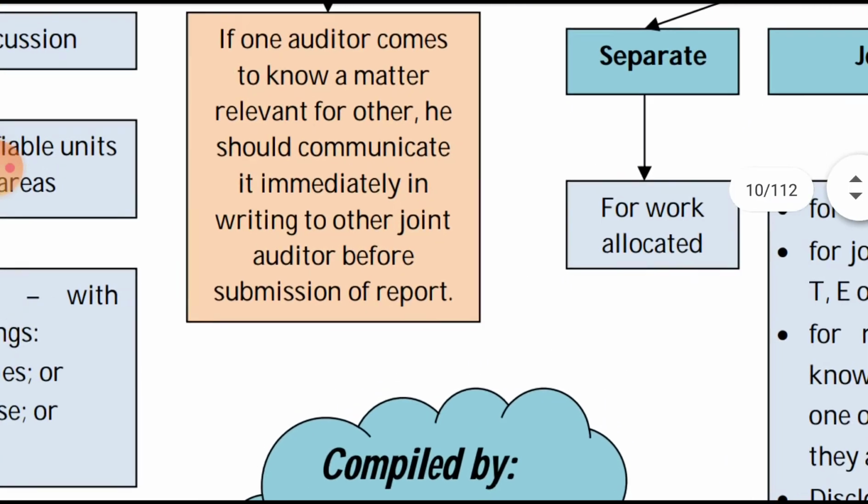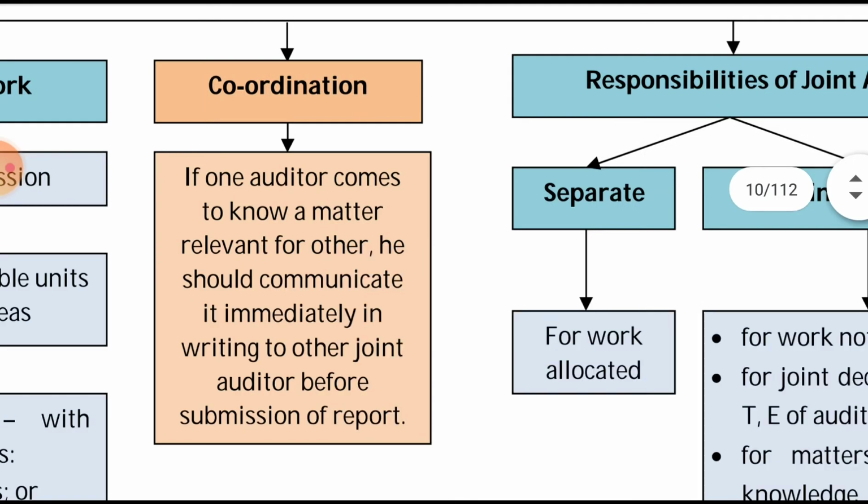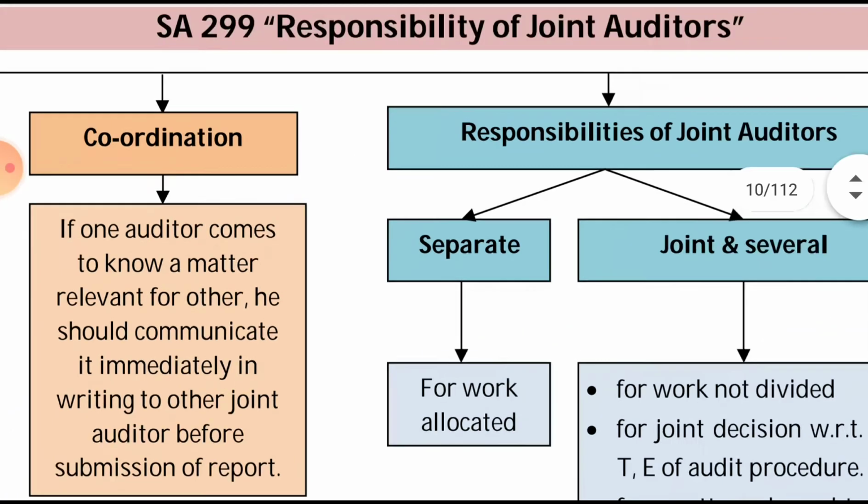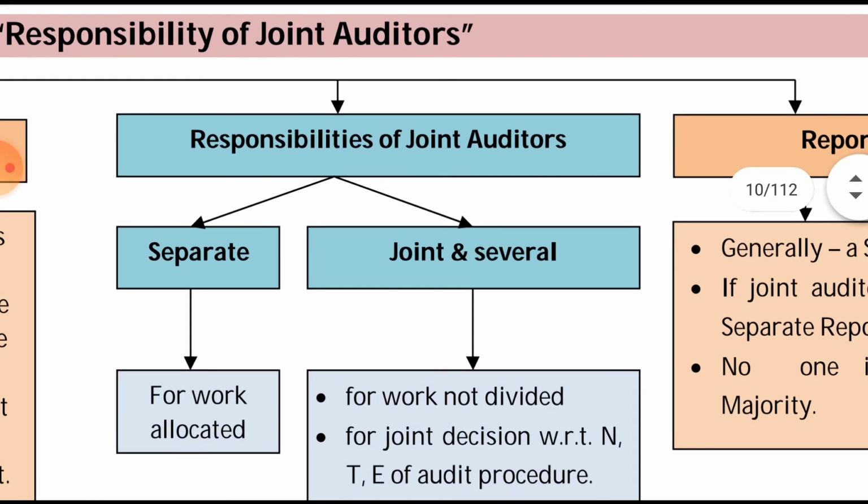Second part is coordination. If one auditor comes to know a matter relevant for the other joint auditor, he should communicate immediately in writing. So over here the important point is, he should communicate immediately and also in writing. It should not be an oral communication, immediately in writing to the other joint auditor before submission of the report. Then responsibility of the joint auditor, that is separate responsibility and joint and several responsibility.